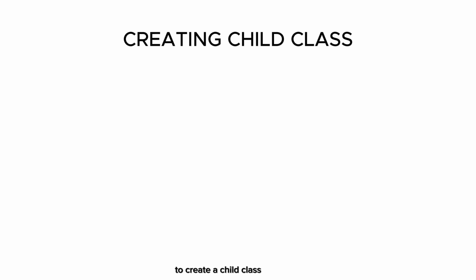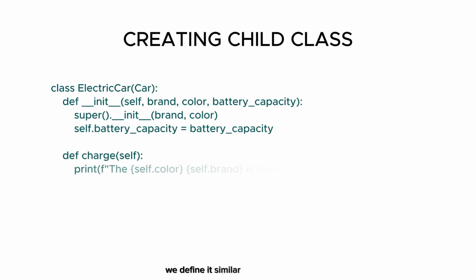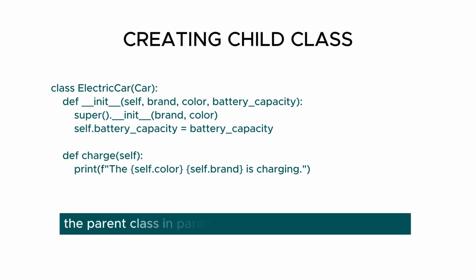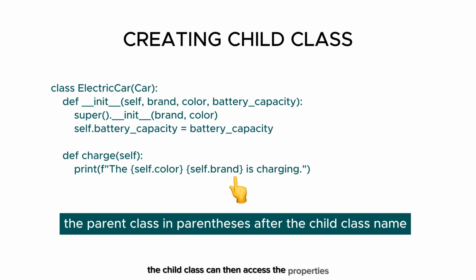Creating a child class. To create a child class in Python, we define it similar to a regular class but specify the parent class in parentheses after the child class name. The child class can then access the properties and methods of the parent class. It can also override the parent class's methods or add new methods.